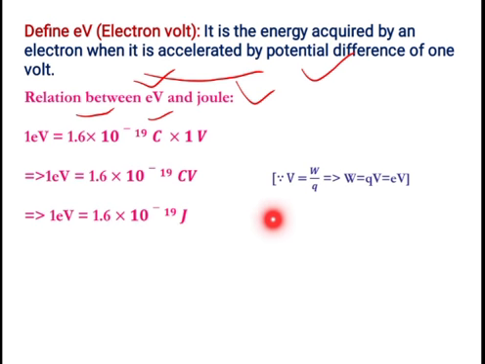Why like that? Because we know that V is equal to W divided by Q. This relation we have studied. So potential difference is equal to work done divided by charge. So W is equal to Q into V. Q is again a charge, denoted by either Q or e. So W is equal to eV. That is the reason here instead of CV we can mention the notation joule J. So this is the relation between 1 eV and the joule.